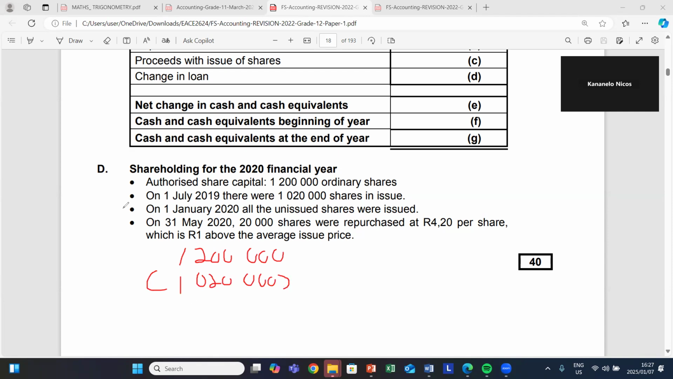Meaning on the 1st of July, when we commenced our year, we had already sold 1,020,000 shares. So we'll say 1,200,000 minus 1,020,000, and then we'll get 180,000 rand. This value of 180,000 is the value of the unissued shares, meaning the unsold shares. It says that on the 1st of January 2020, all the unissued shares were issued, meaning 180,000 shares were issued. That's correct. So we sold 180,000 shares.